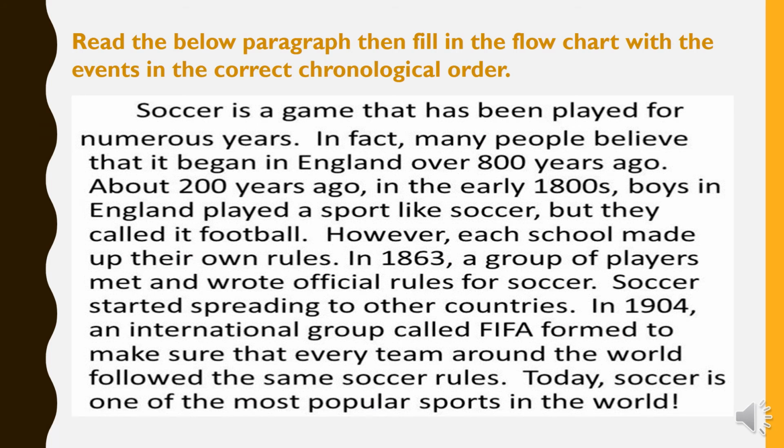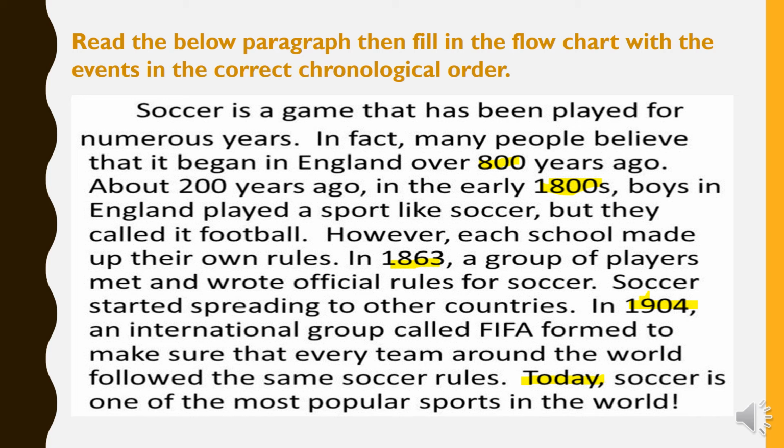Now we're going to move to the second form of questions, which may also be asked in chronological order. As you can see here, I'm going to highlight them: 1800s, over 800 years ago, in 1863, in 1904, and you may find the word today, which shows nowadays.